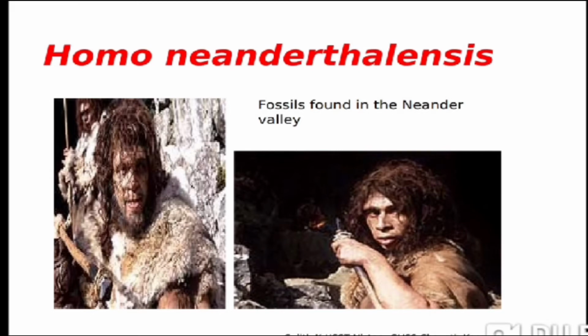Now what was the difference between Australopithecus and Homo? Australopithecus had a smaller brain as compared to Homo, who had a larger brain. Australopithecus had larger jaws, but Homo had smaller jaws, which resembled the human being. Australopithecus had more outward protrusion, and Homo had less outward protrusion. Australopithecus had larger teeth, but Homo had smaller teeth. As a result, Homo was a more advanced version than Australopithecus.